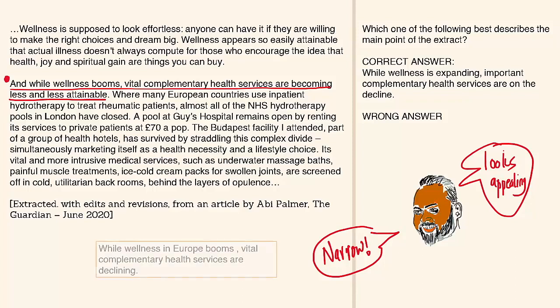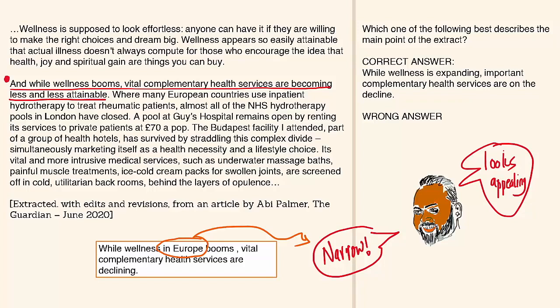Therefore, by making an answer choice like this, while wellness in Europe booms, vital complementary health services are declining, I have made the context slightly narrow by adding the word Europe. And this is a good answer choice that you'll fall into, because of the example that is given to me, I picked the word Europe from the whole thing. Okay, so that is probably not the main idea of the whole passage, because that statement does not necessarily say that this is particular to Europe, unless of course we have more context from the passage and the discussion is only about Europe, with no other country, then that's a different issue. But basically from the passage in front of me, this context is much narrower.